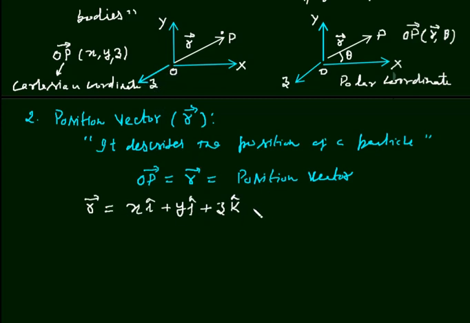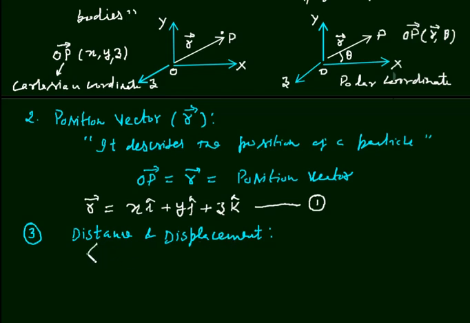So a position vector is written as this, my equation number 1. In polar coordinate system, this R will be written in a different way, and that will be discussed at a later stage.